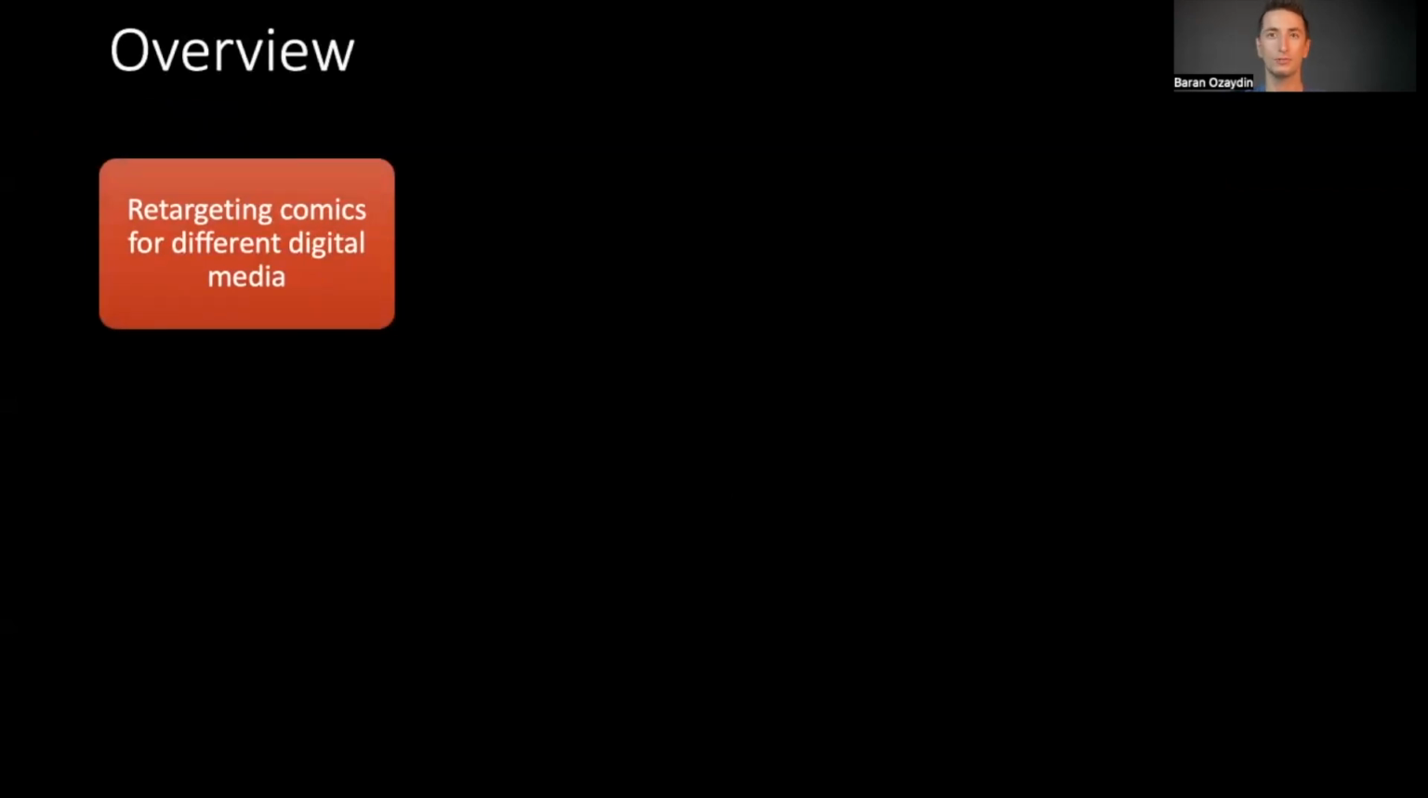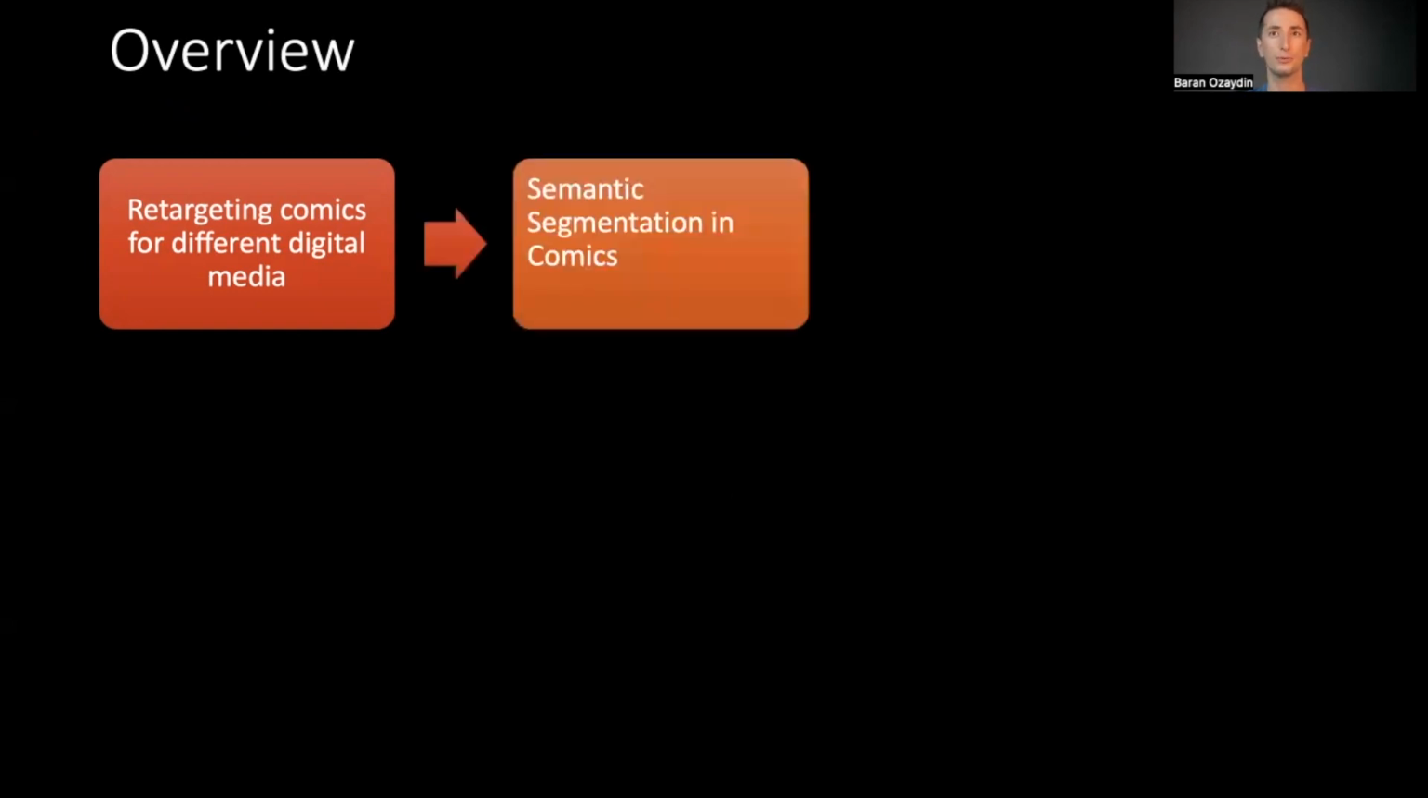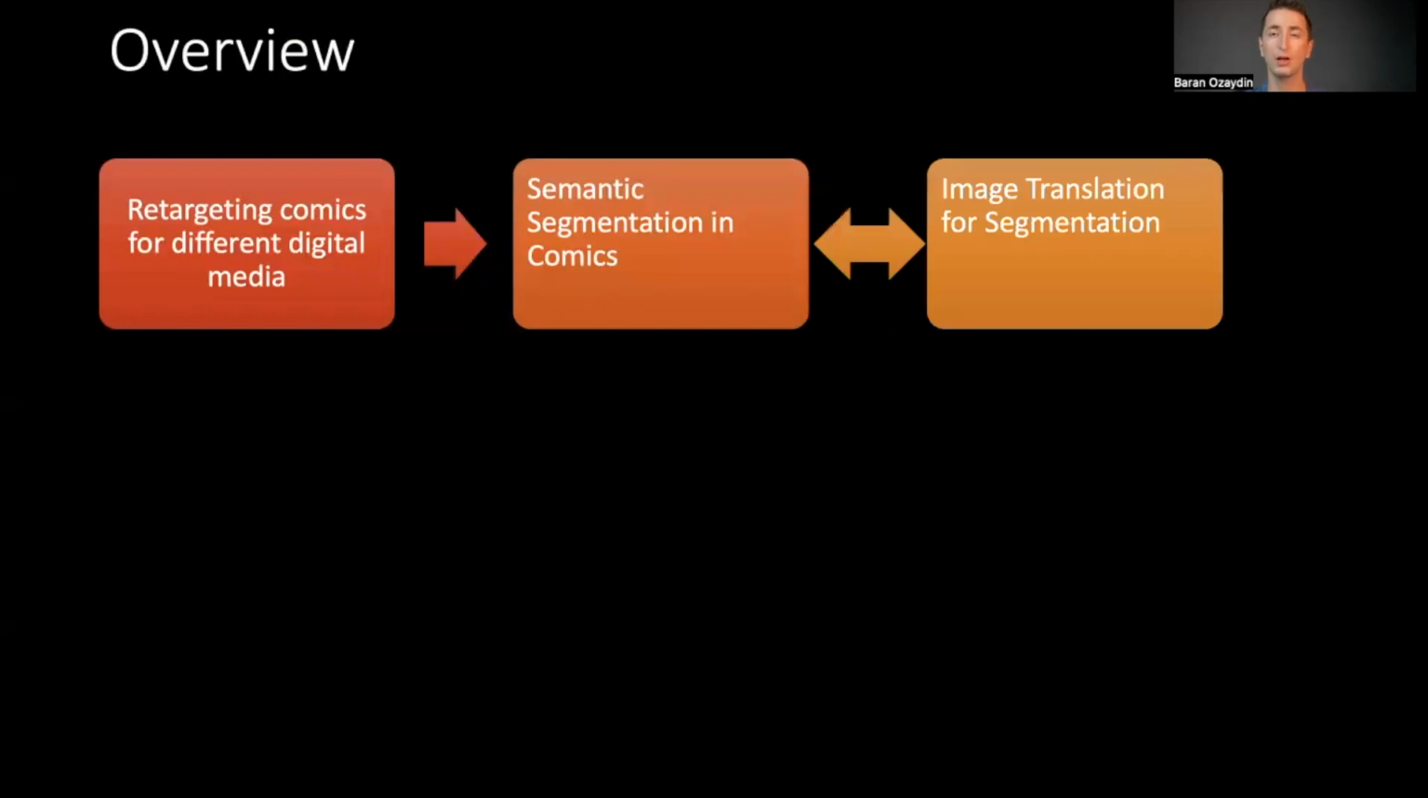Firstly, our main goal is retargeting comics for different digital media. Retargeting requires semantic understanding of comics, hence semantic segmentation of comics. And segmentation requires costly human annotation, which is not available for us at the moment. We then utilize image translation to benefit from human annotations outside the comics domain.